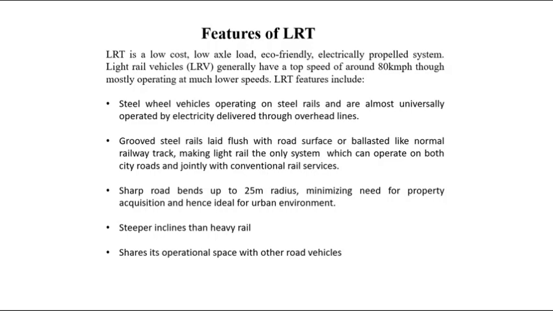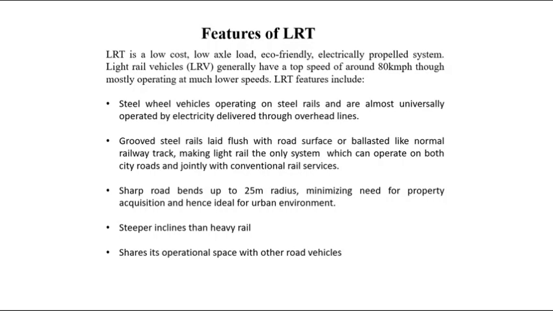operate at lower speed. LRT features include steel wheel vehicles operating on steel rails and are almost universally operated by electricity delivered through overhead lines. Grooved steel rails are laid flush with the road or may be ballasted like normal railway tracks, making light rail the only system which can operate both on the city roads as well as on conventional railway services.